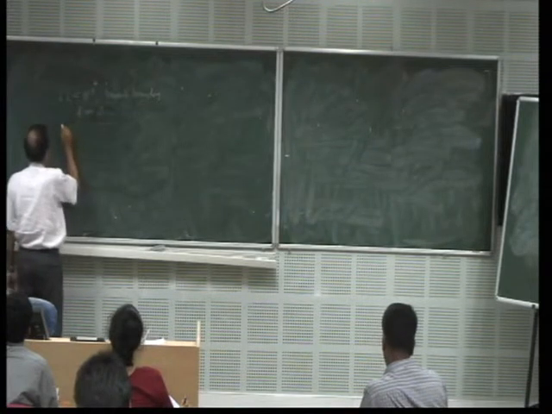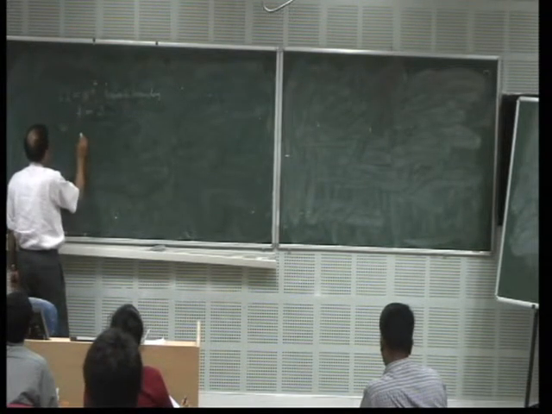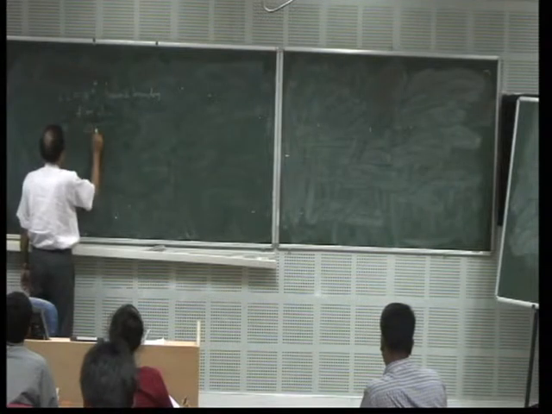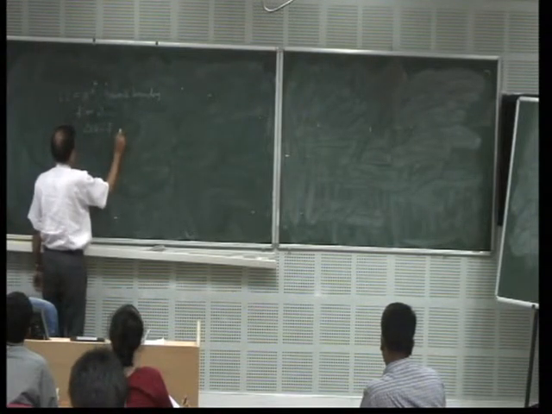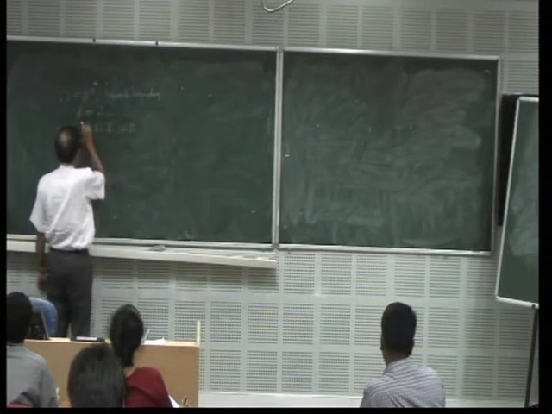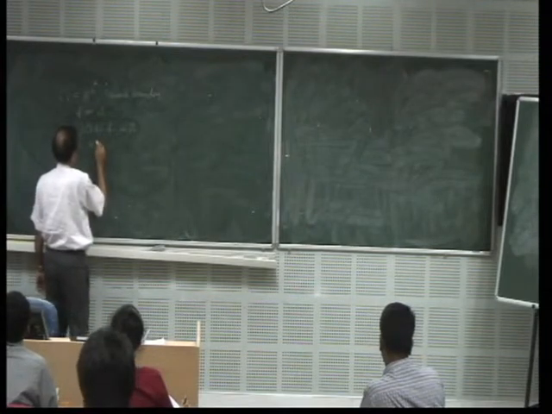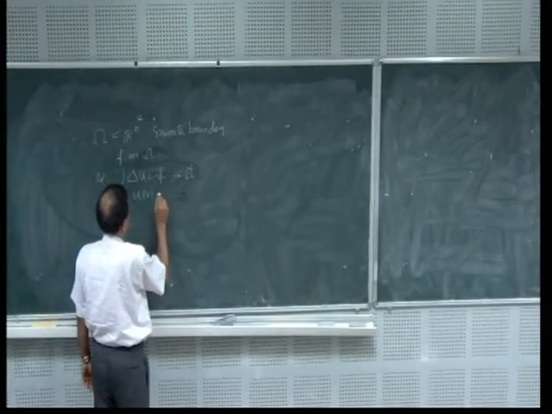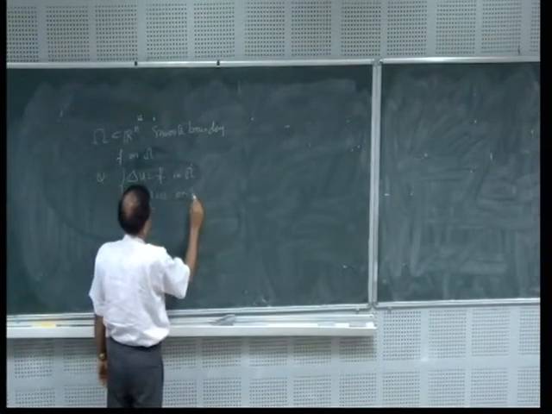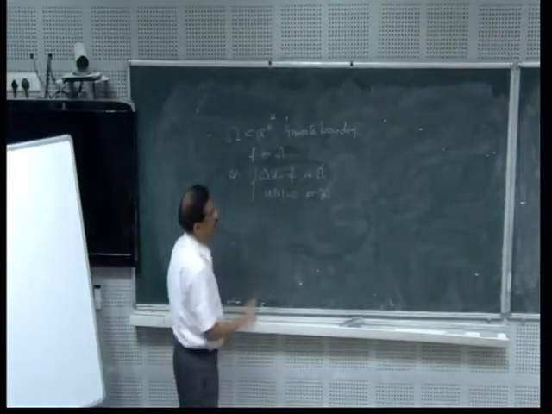Can you solve this equation, Laplacian of u is equal to f in omega, with some boundary conditions, let us say the Dirichlet boundary condition, u of x is equal to 0 on the boundary of omega? This is the problem I'm interested in solving.